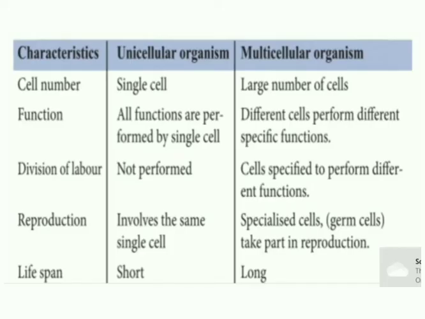Let us differentiate between unicellular organisms and multicellular organisms on the basis of their characteristics. Cell number. Unicellular organisms are of a single cell, whereas multicellular organisms are of a large number of cells. Functions. All the functions in a unicellular organism are performed by a single cell, whereas in a multicellular organism, different cells perform different, or we can say specific, functions.